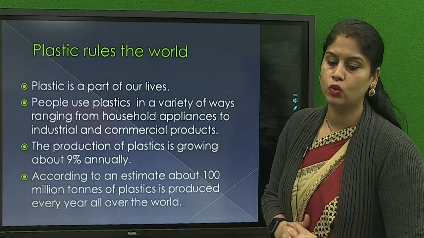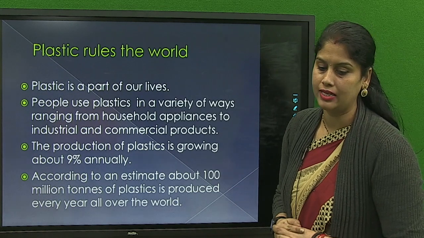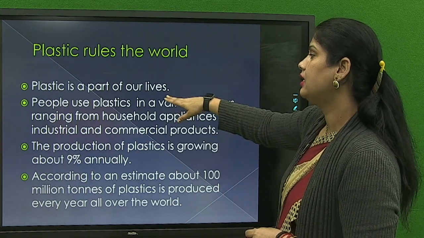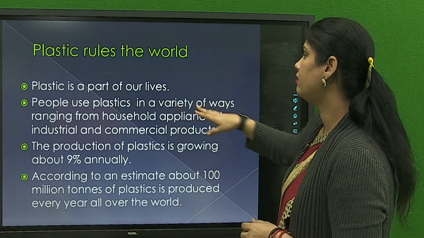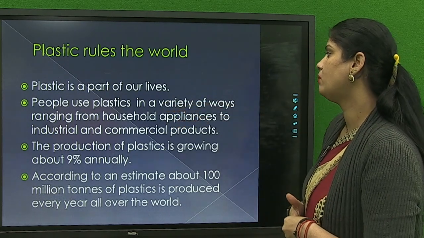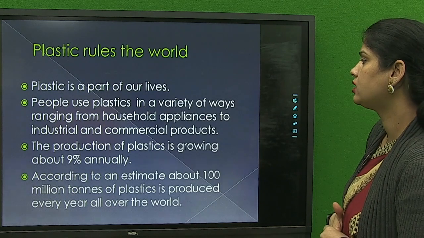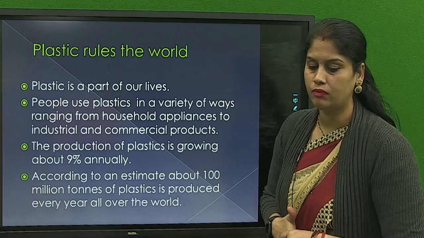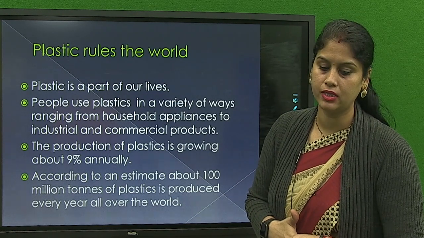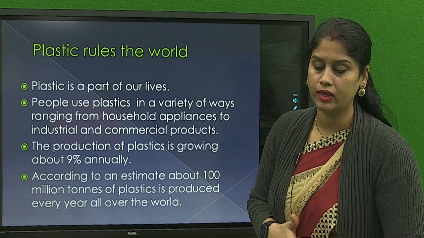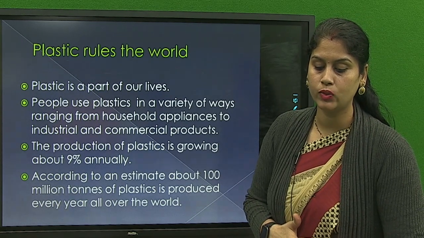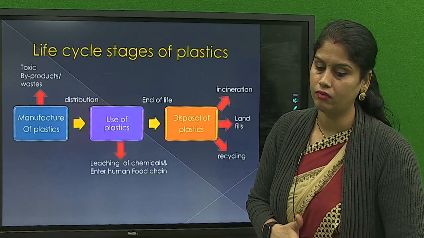Now plastic rules in the world. What is the rule of plastic in the world? The first rule, that is plastic is a part of our life. Second is people use plastic in a variety of ways, ranging from household appliances to industrial and commercial products. So the production of plastic is growing about 9% annually. According to an estimate, about 100 million tons of plastic is produced every year all over the world.